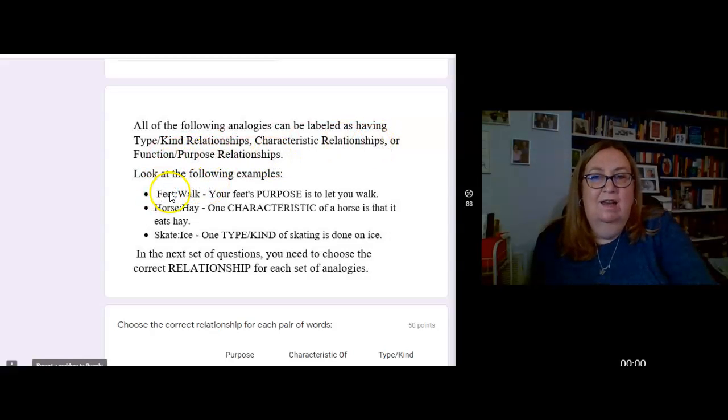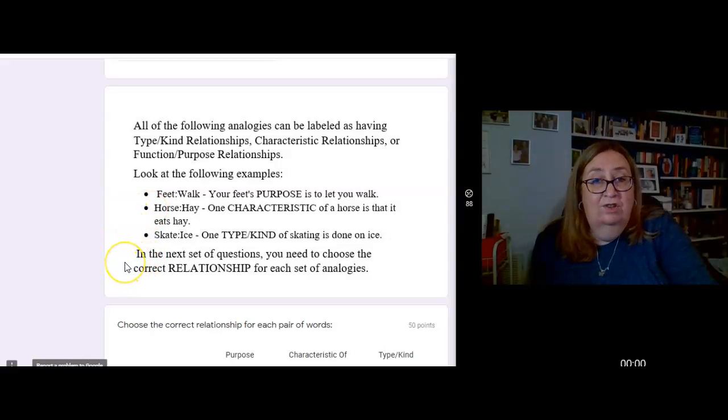So look at these. Feet is to walk. Your feet's purpose is to let you walk. So that's the function-purpose relationship. Horse is to hay. One characteristic of a horse is that it eats hay. That's your characteristic relationship. And skate is to ice. One type or kind of skating is done on ice, ice skating. So that's your type-kind relationship. If you get confused, these are three good examples you can come back to during this test.